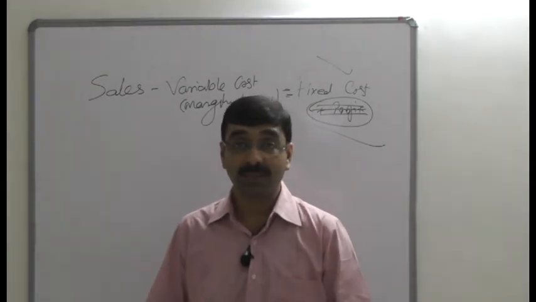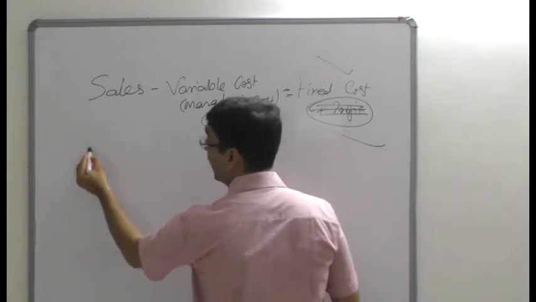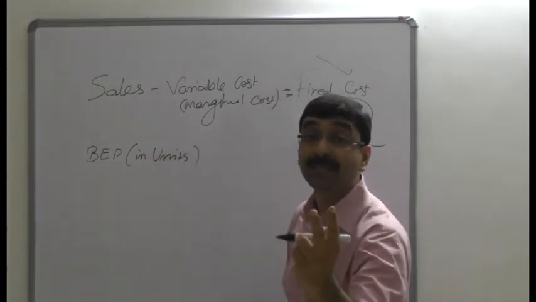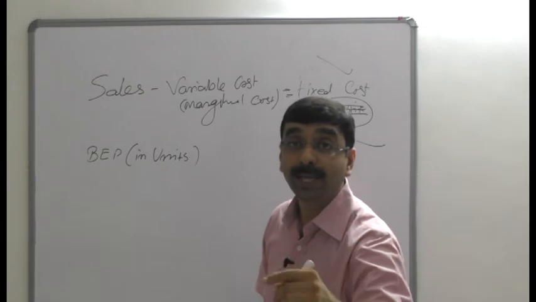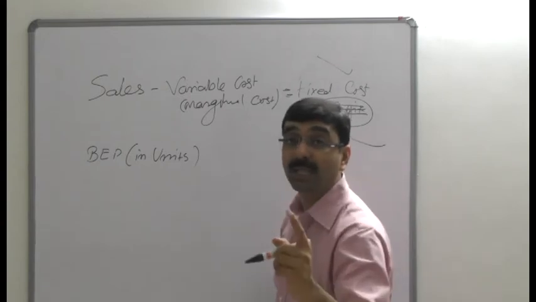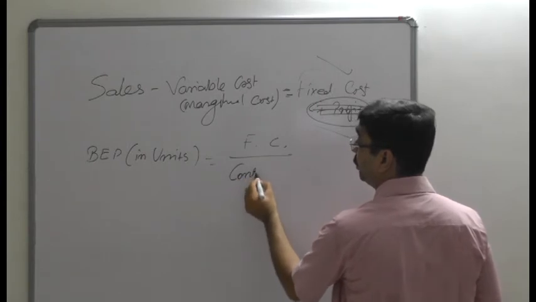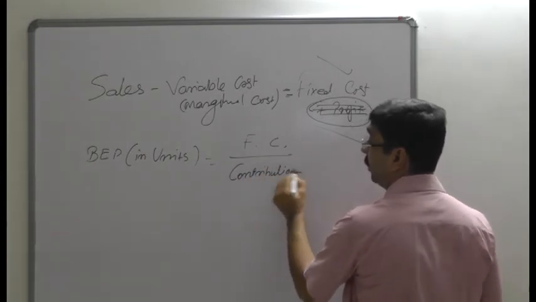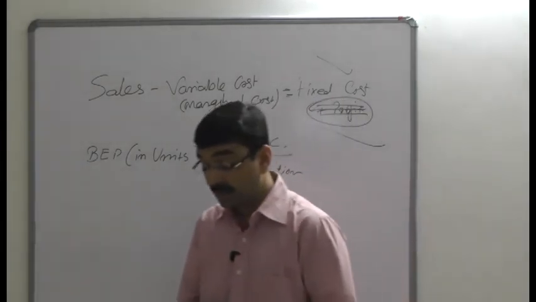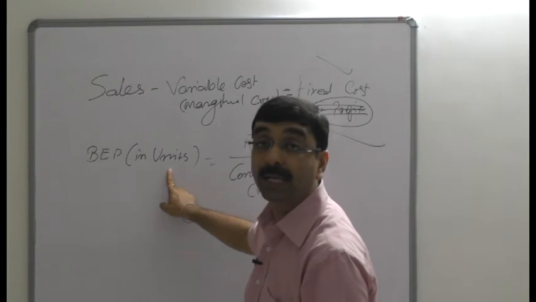By any of those considerations, we have a formula for calculation of a break-even point. Suppose in case of a break-even point, you want to consider it in units. It would be considered in two ways. One is break-even point in units, and the other one is the calculation of break-even point in rupees. First, break-even point in units is equal to fixed cost divided by contribution, and here the contribution is considered per unit. This is the formula for break-even point in units.